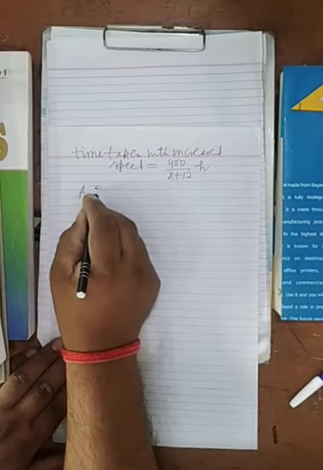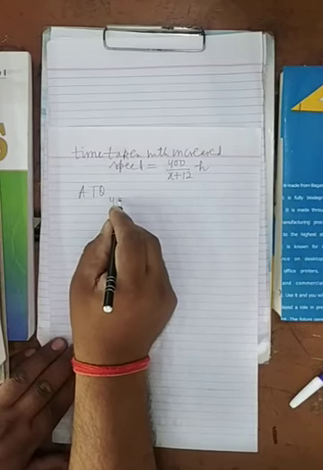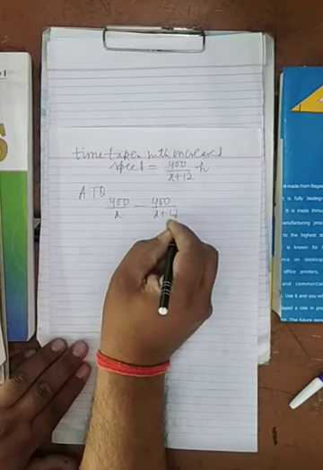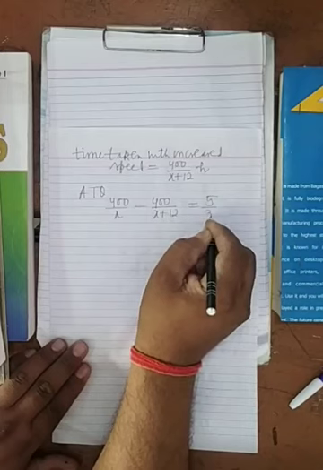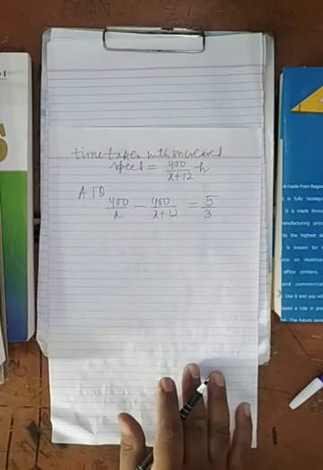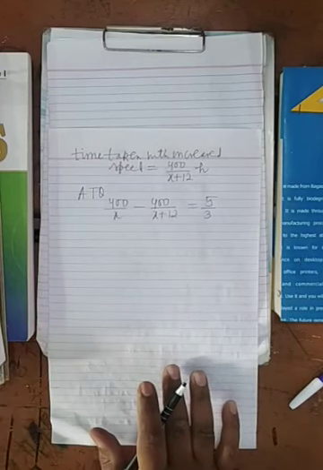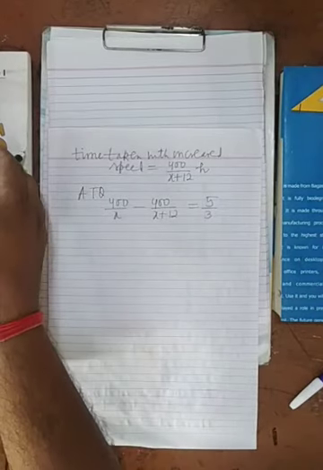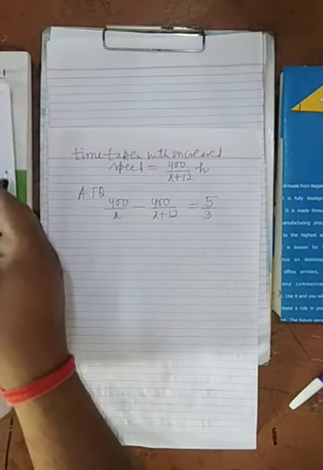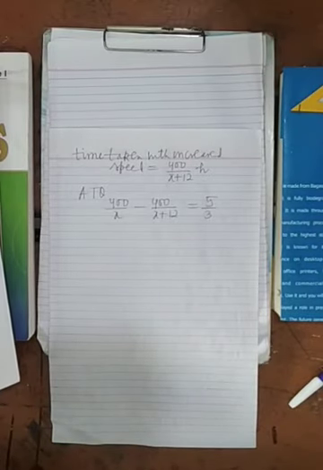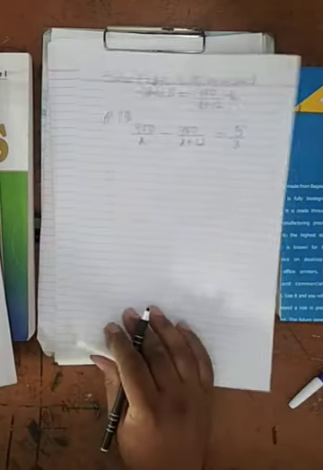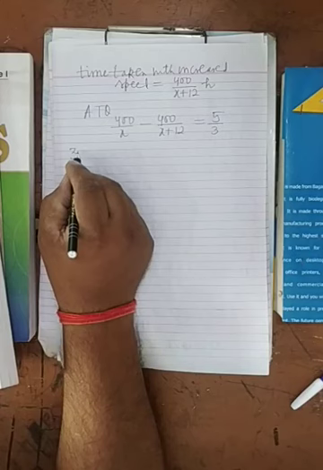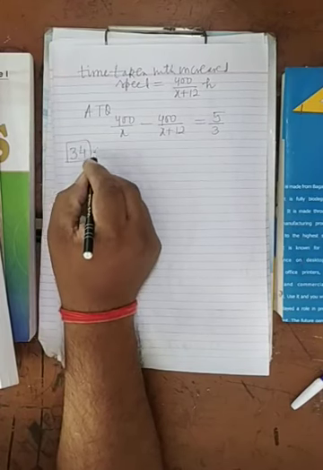So according to the question, 400 upon x minus 400 upon x plus 12 equals 5 upon 3. After this I will not solve further, that you can do. Is it clear? Now I am taking some more questions here. You try to solve each and every question of this exercise, and not only this, in every chapter you try to solve each and every question, then it will be clear.